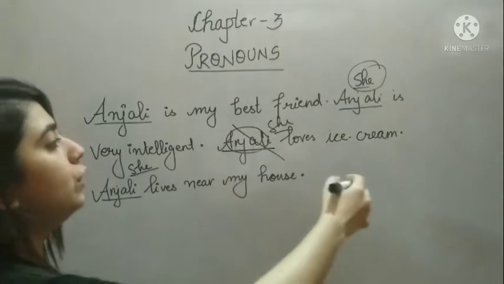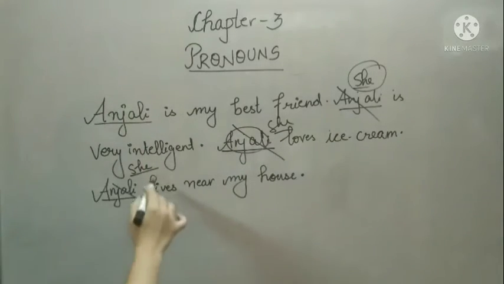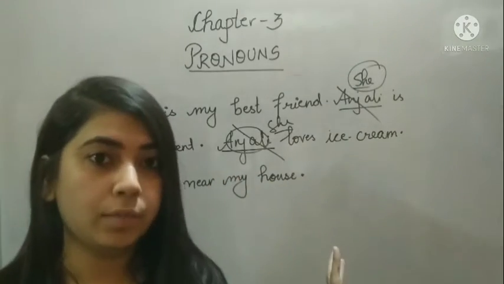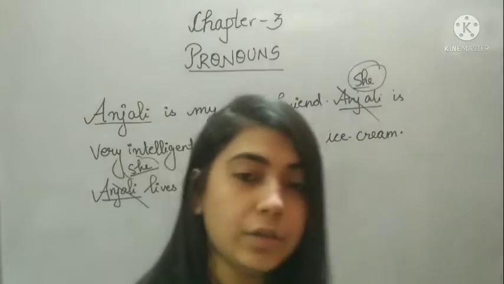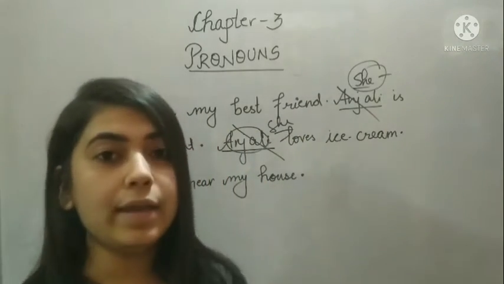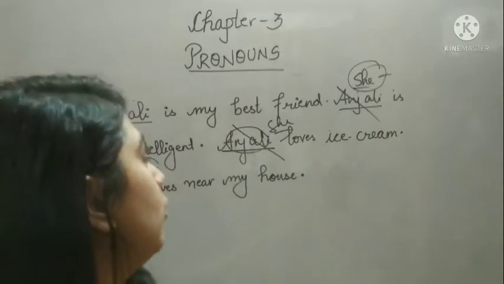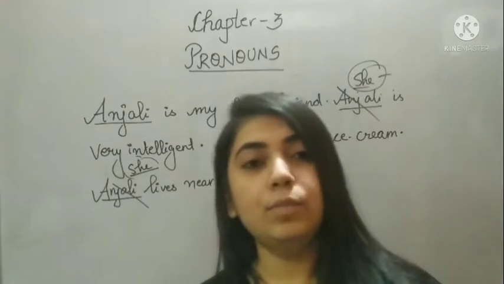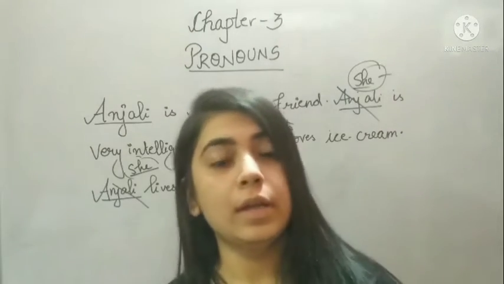So instead of using the name, I am using she. So what is this name? This is a noun. Okay, but I am using other word in place of noun, and this is what is known as pronoun. So what are pronouns? Pronouns are the words that can be used in place of nouns.